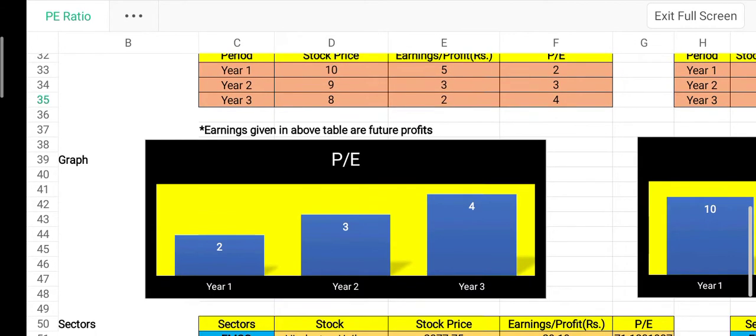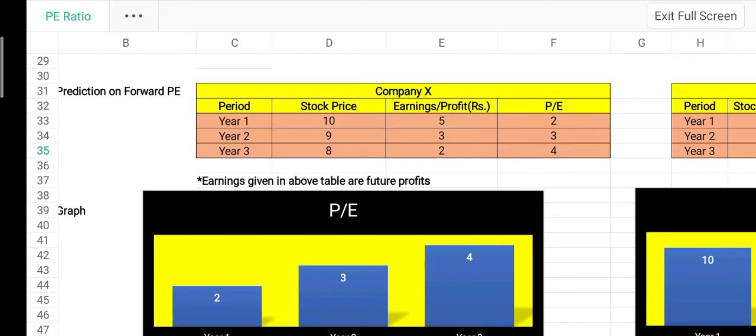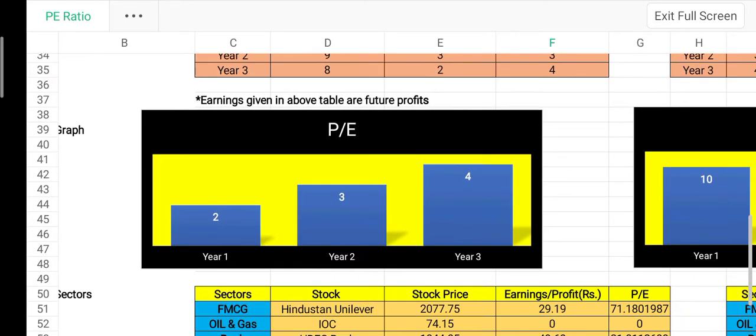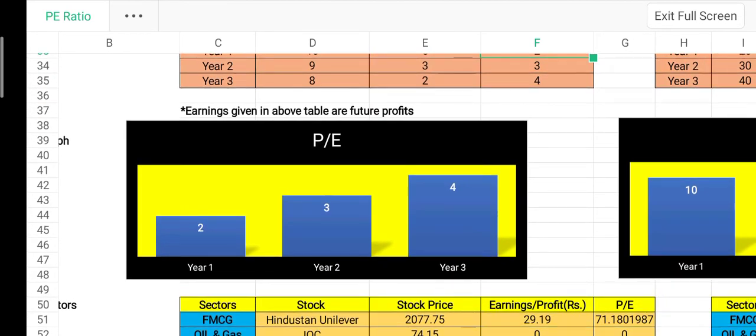Look at the graph from the above tables. The PE ratio goes on increasing year on year if you had bought a low PE stock and its future earnings are very low, that is, the future growth of the company is very low: 2, 3, 4.